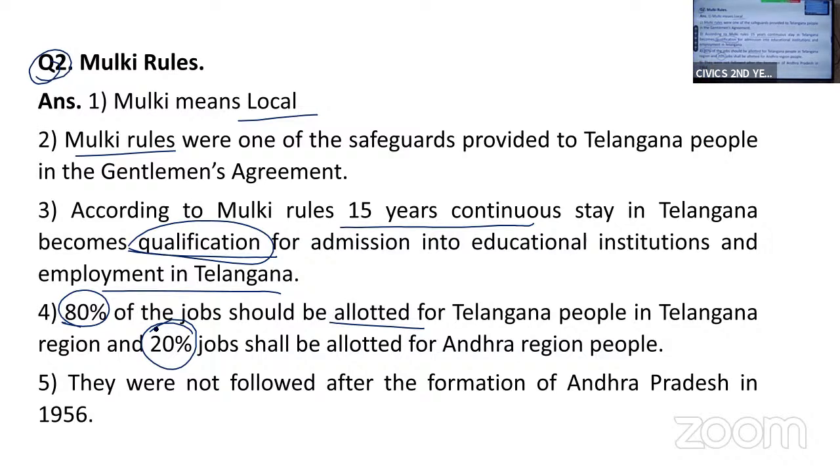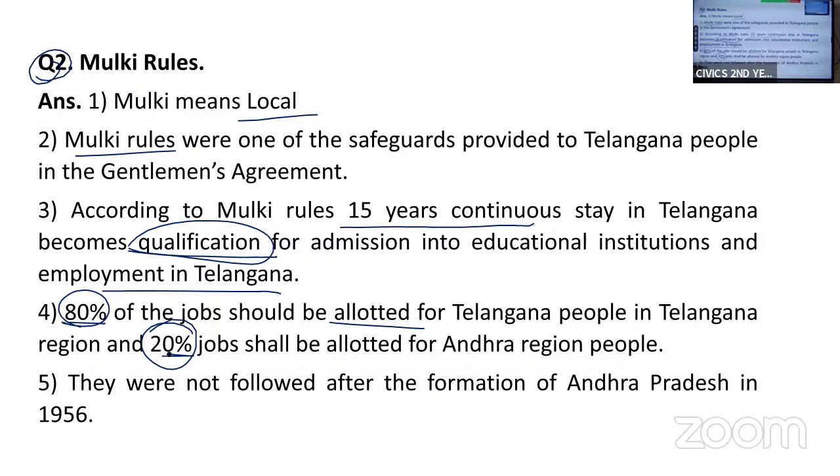So what does Mulki rule say? Mulki means local. It is one of the provisions of gentleman's agreement. 15 years continuous stay in Telangana region was made as the qualification for educational and employment opportunities. 80% of jobs in Telangana shall be allotted to the people of Telangana and the remaining 20% shall be allotted to the people of Andhra region.